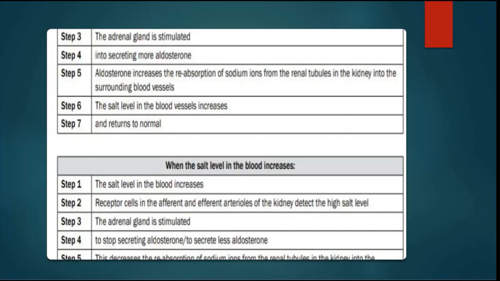Now, what happens when the salt level in the blood increases? The receptor cells in the afferent and the efferent arterioles of the kidney detect the high salt level. The adrenal gland is stimulated to stop secreting aldosterone, to secrete less aldosterone. This decreases the reabsorption of sodium ions from the renal tubules in the kidney into the surrounding blood vessels. The salt level in the blood vessels decreases and returns back to normal.